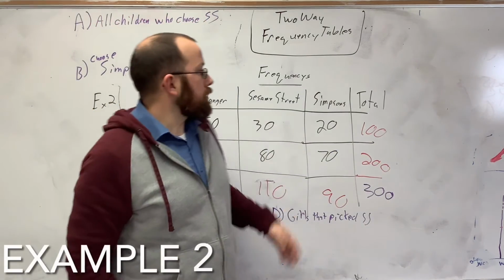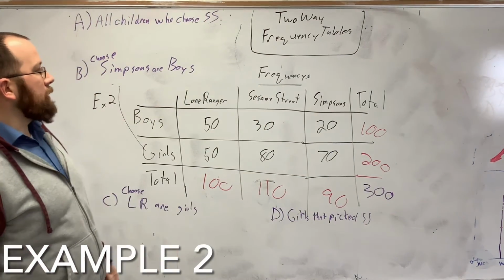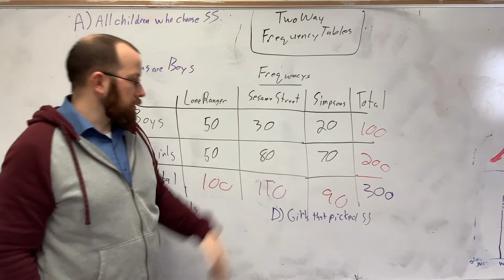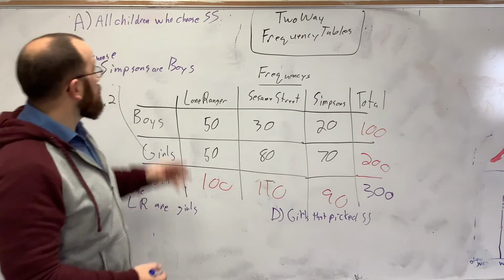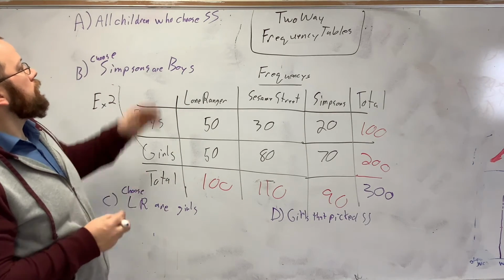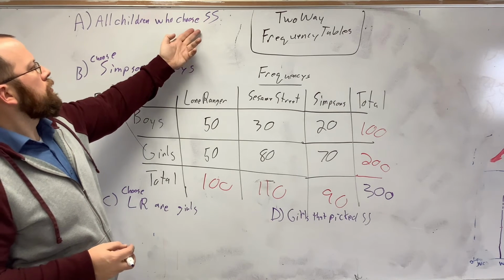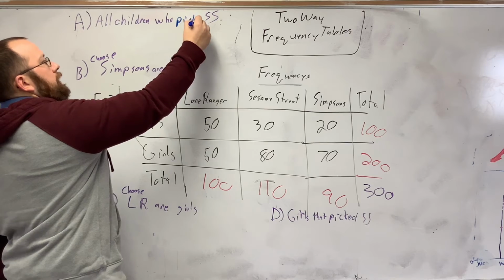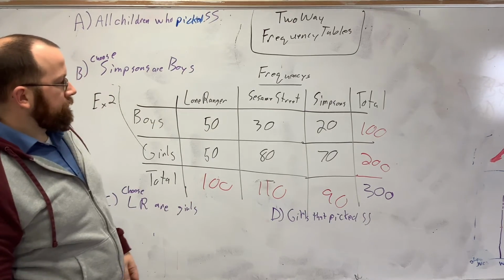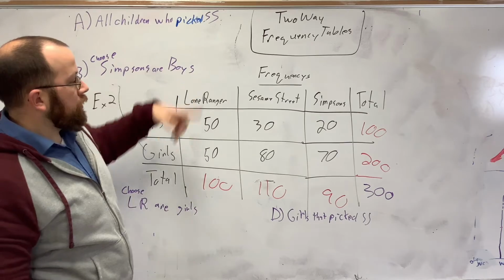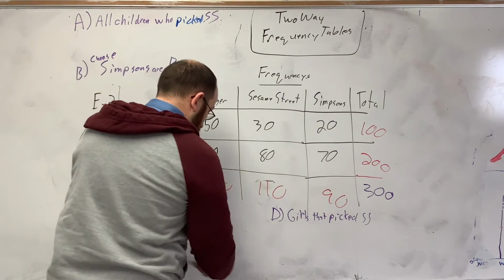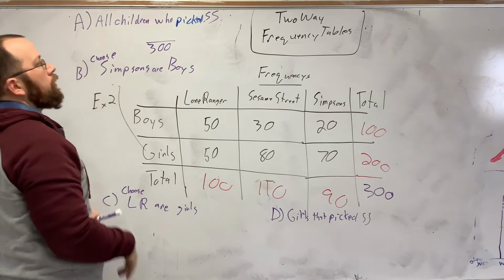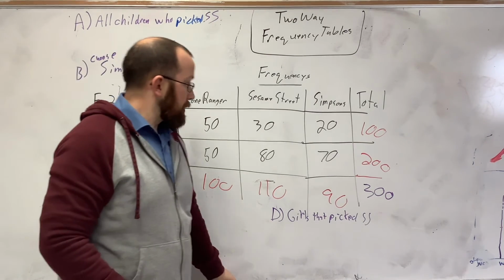All right, now we're going to do our second two-way table, and this one is boys and girls who chose their favorite shows: Lone Ranger, Sesame Street, or The Simpsons. We have 4 examples to do. The first one is all children who picked Sesame Street. So, all children gives us 300, because it's our total, over the ones that picked Sesame Street.